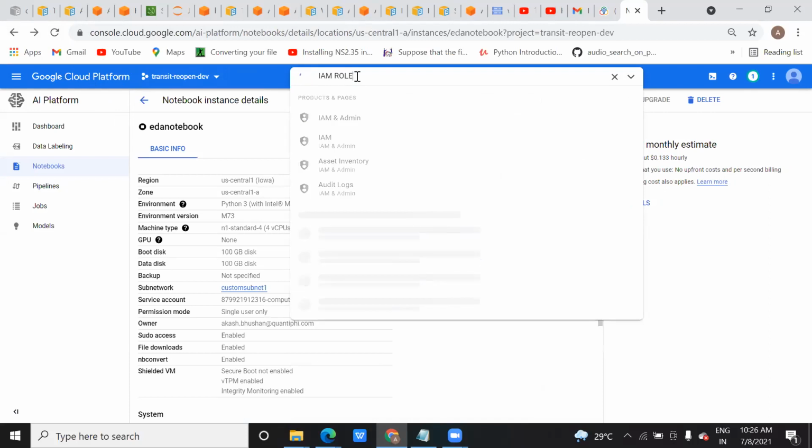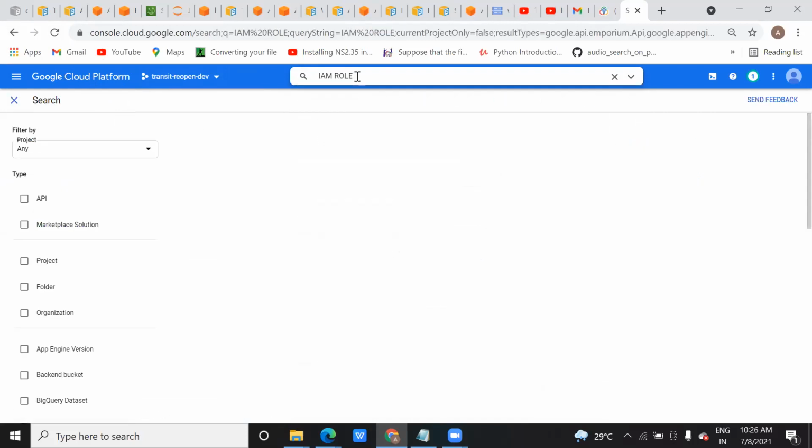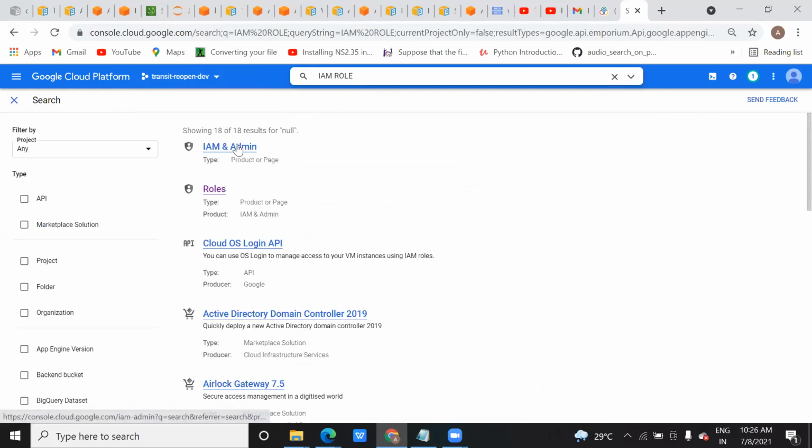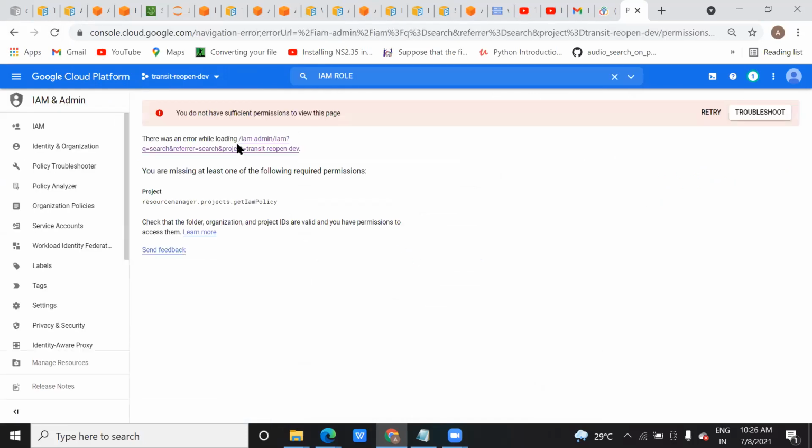In every cloud we have an IAM role. Now see, here I'm getting an error: you do not have sufficient permission to view this page. Do you know why I have this error? The reason is that the admin of this account and this project, my manager, has not given me access. Similarly, in AWS it also happens.